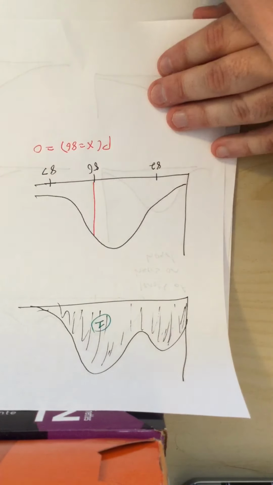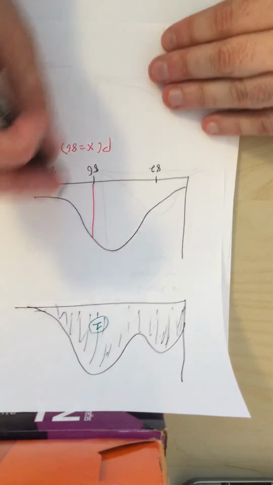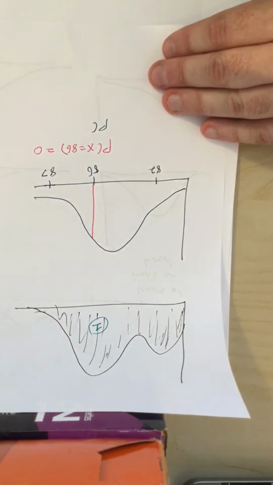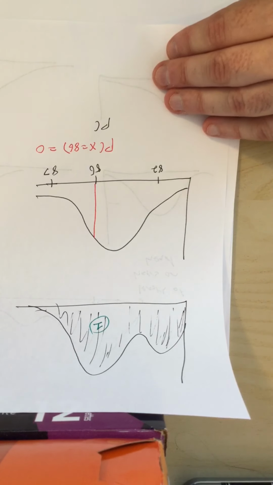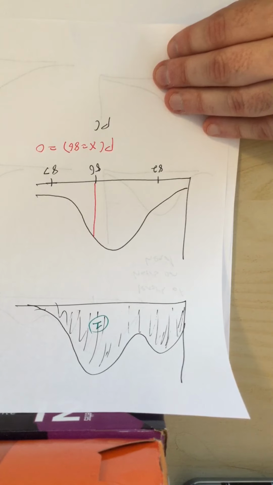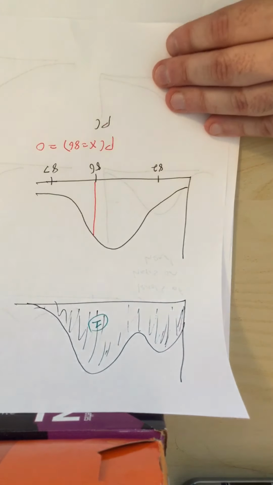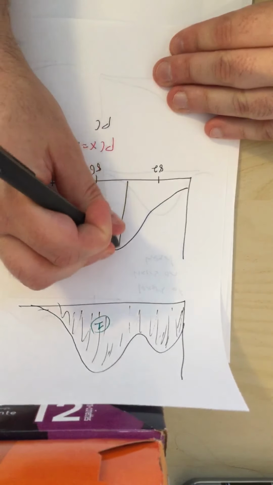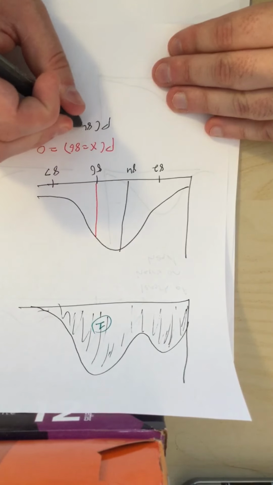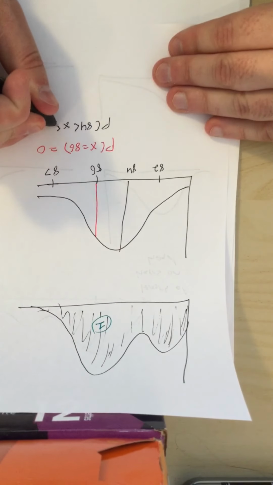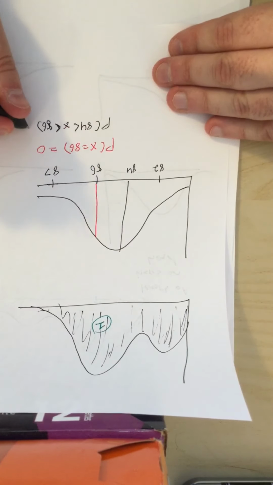But what we could say is, what is the probability that the variable is between 84 and 86?